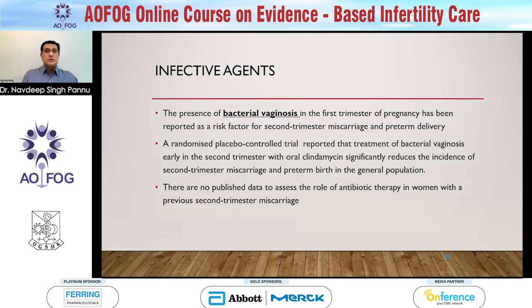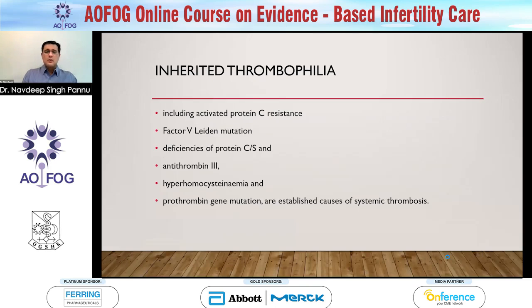However, bacterial vaginosis, on the other hand, if detected in the first trimester, has been reported to increase the risk of a second trimester miscarriage and preterm delivery. There's a study where they have given oral clindamycin, and they've noted that it significantly reduced the risk of second trimester miscarriage and preterm birth. But unfortunately, there are no published data to assess the role of antibiotics in previous second trimester miscarriages or losses. And also, what antibiotic and how long would you want to give it?